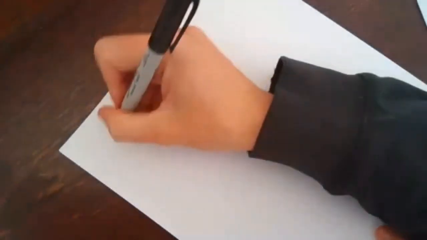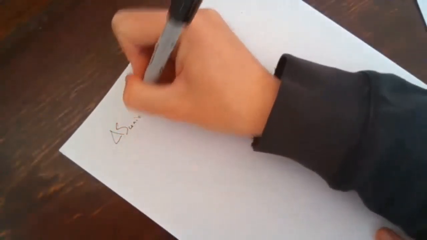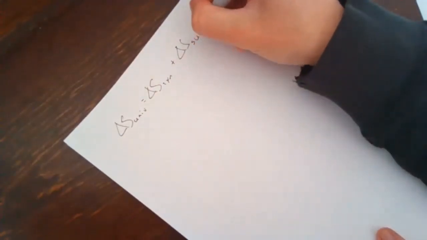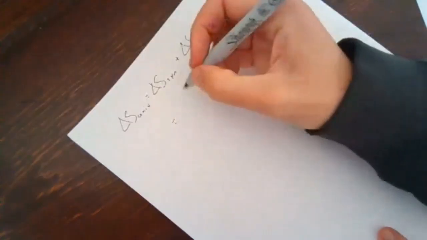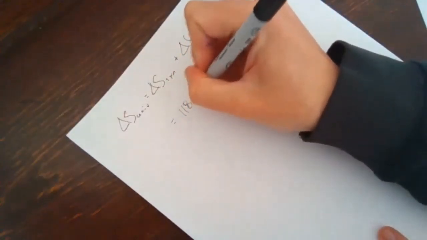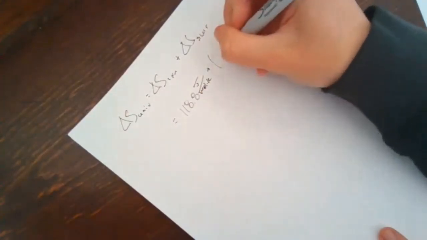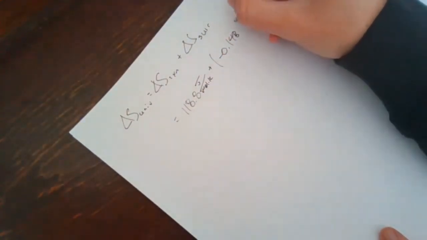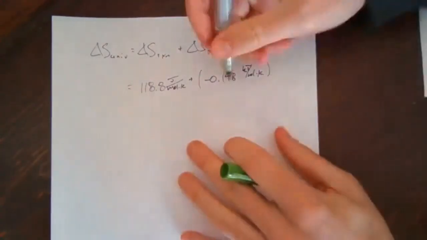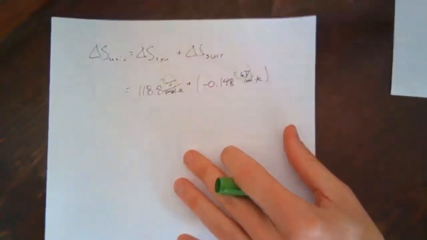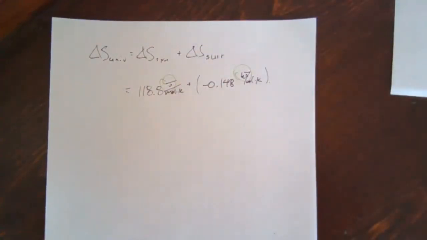All right. So we want to add those together now. Delta S of the universe is going to be delta S of the reaction plus delta S of the surroundings. Delta S of the reaction is 118.8 joules per mole Kelvin plus negative 0.148 kilojoules per mole Kelvin. We really want to be careful here because you may be tempted just to add those numbers together. This is kilojoules and this is joules. If you're adding values together, the units need to be the same.